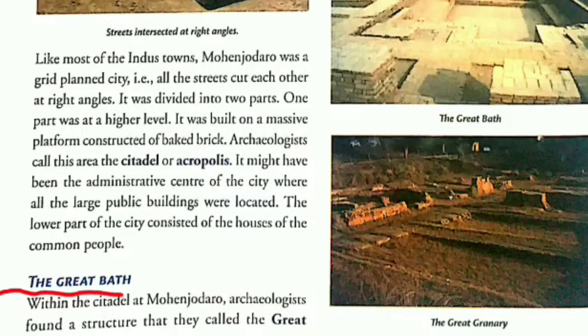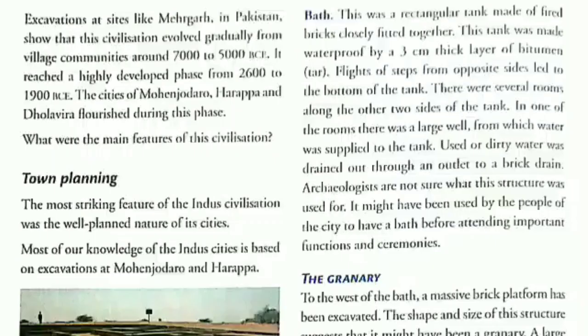The Great Bath. Within the citadel, the archaeologists found a structure that they called the Great Bath. The Great Bath was a rectangular tank. It looked like a pool. This rectangular tank was made of fired bricks closely fitted together. The tank was made waterproof by a 3 centimeter thick layer of bitumen or tar.